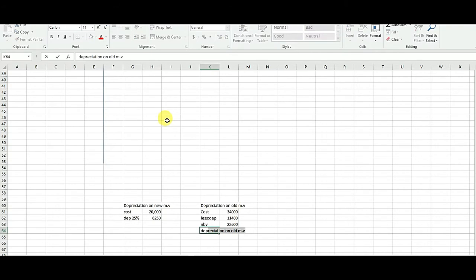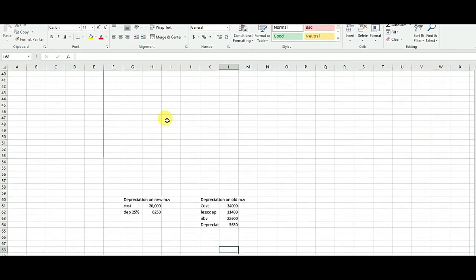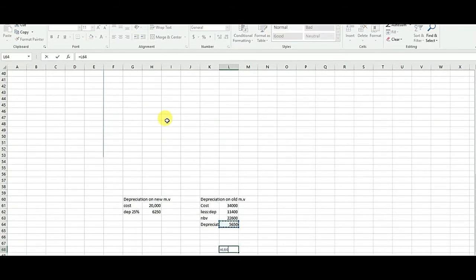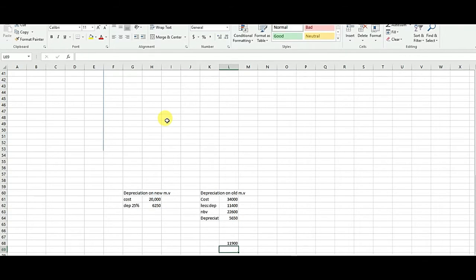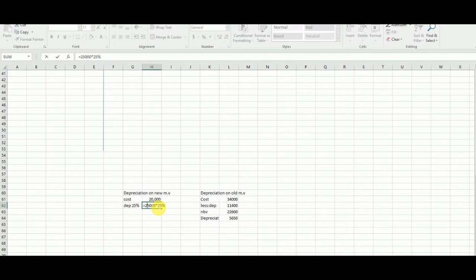Now I will calculate the depreciation on the motor vehicle. The depreciation on the motor vehicle will be 22,600 into 25%, so this will give me an answer of 5650. Then I need to add both of these, this plus the depreciation on the new motor vehicle. Sorry, we have made a mistake over here. I have multiplied this amount with 25,000, so I need to correct this: 20,000 into 25%.